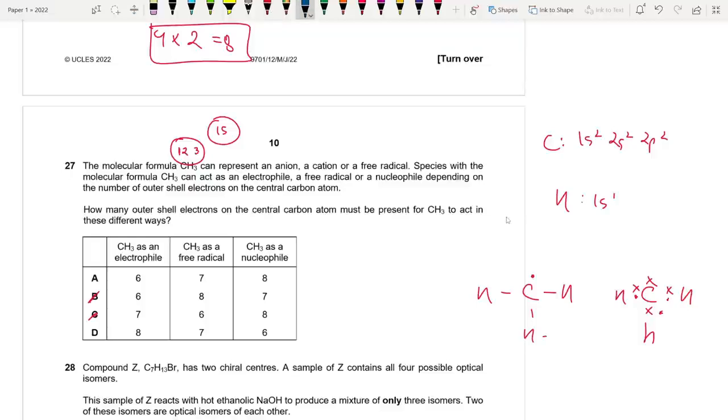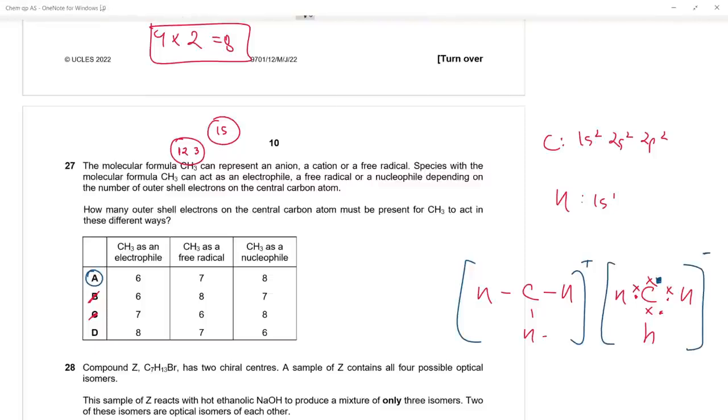So when does it act as an electrophile and a nucleophile? An electrophile loves electrons. It is basically positive in nature. What if we took away this electron? Then the net charge would be positive. So we need 6 electrons. And when would it be a nucleophile? If we added another electron from an outside source, it would have a negative charge. So 27 is A. Got it?